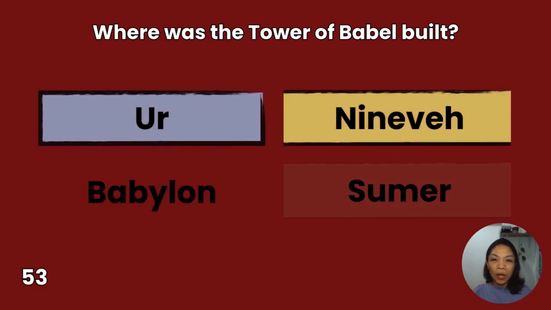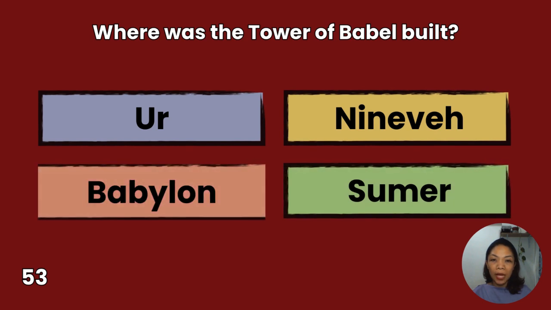53. Where was the Tower of Babel built? Babylon, Nineveh, Sumer. You have 10 seconds to answer.